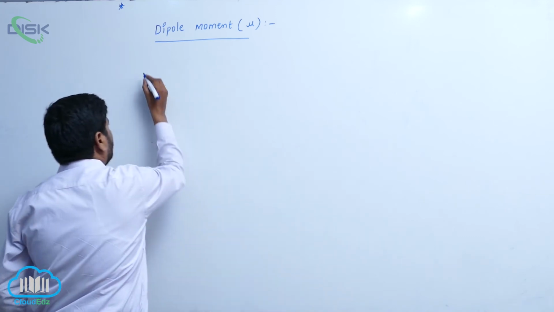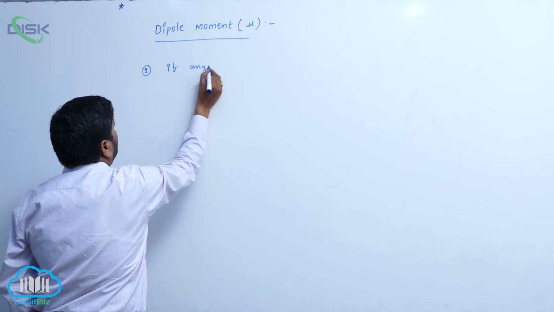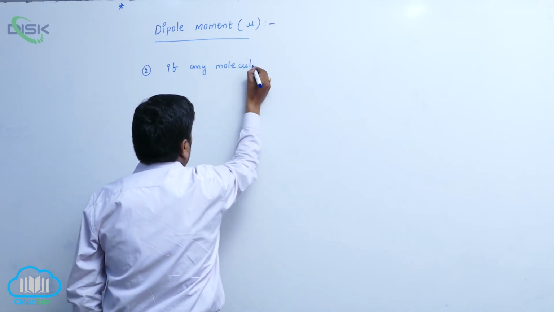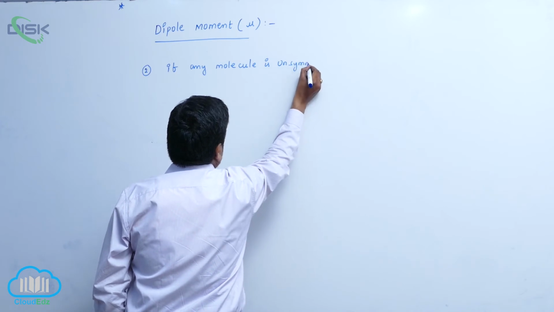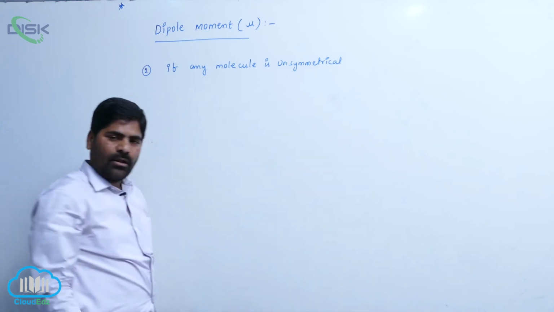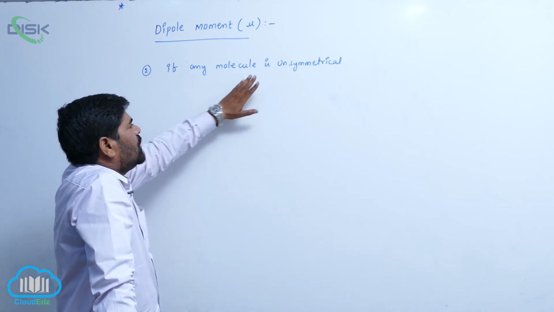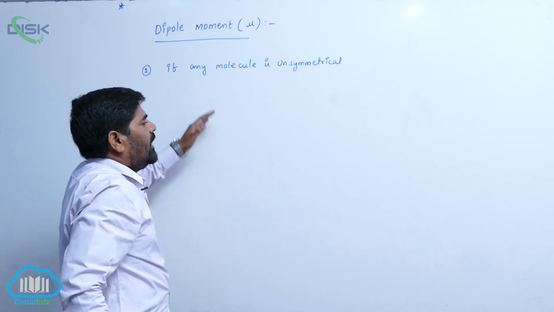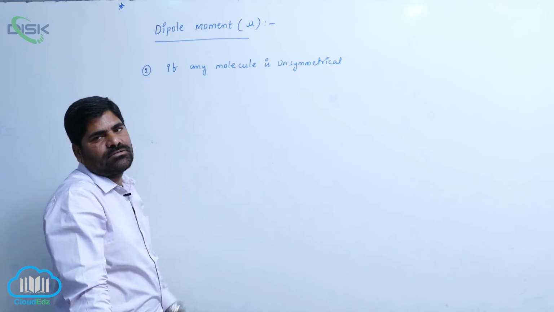The second point: if any molecule is unsymmetrical, it means there is no proper geometry. If any molecule is unsymmetrical, it indicates that around the central atom there is a lone pair of electrons.